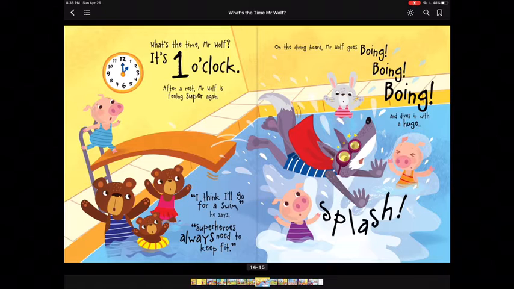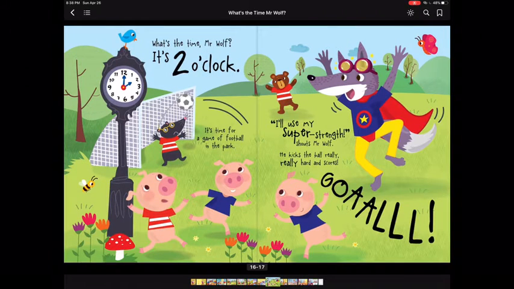I think I'll go for a swim, he says. A superhero always needs to keep fit. On the diving board, Mr. Wolf goes boing, boing, boing and dives in with a huge splash. What's the time, Mr. Wolf? It's 2 o'clock. It's time for a game of football in the park. I'll use my super strength, shouts Mr. Wolf. He kicks the ball really, really hard and scores. Goal!